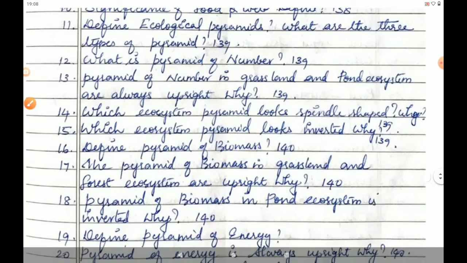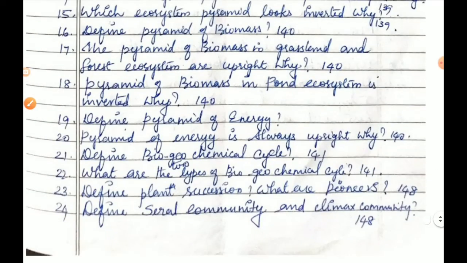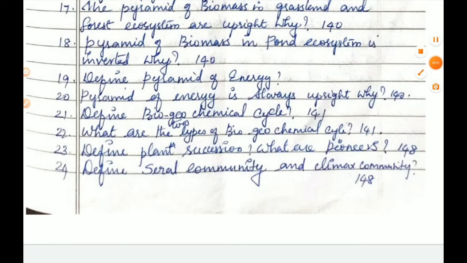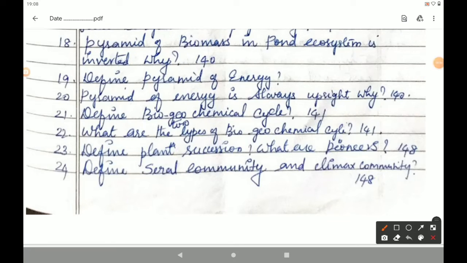18th question. Pyramid of biomass in pond ecosystem is inverted. Why? The answer for this question is in page number 140. Under the heading Pyramid of Biomass in pond ecosystem, third paragraph. From that you start, open the bracket. In the pond ecosystem, the bottom of the pyramid is occupied by producer. From that you start and close the bracket. Therefore, the pyramid of biomass is always inverted in shape. That paragraph, the full paragraph.